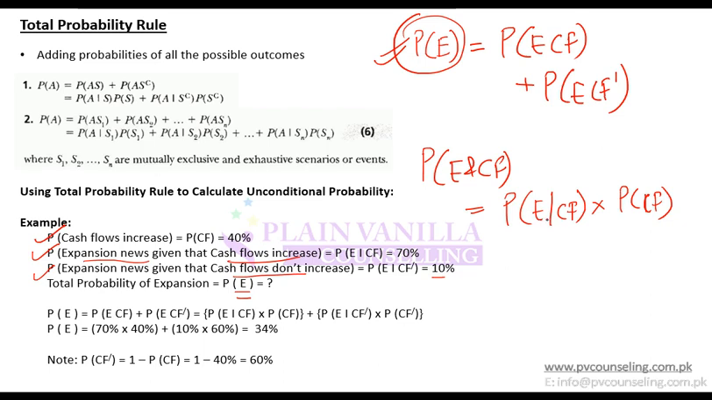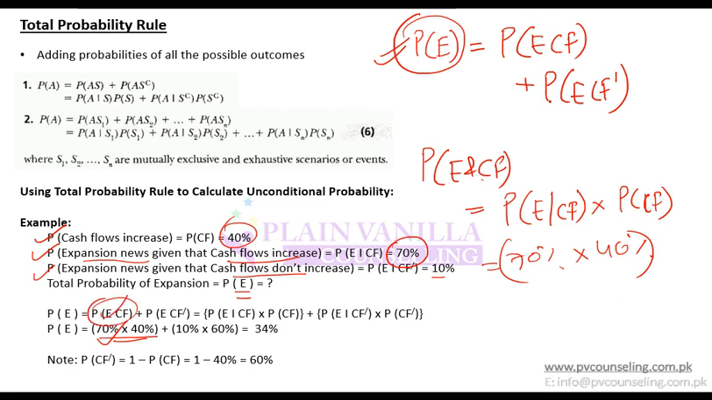The probability of expansion given that cash flow has increased is 70%. So you take 70% multiplied by the probability of cash flow increase, which is 40%. You multiply it and you get the probability of E and CF. So this first part is done.